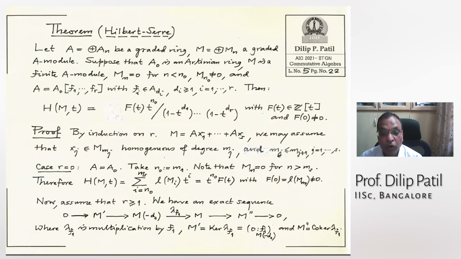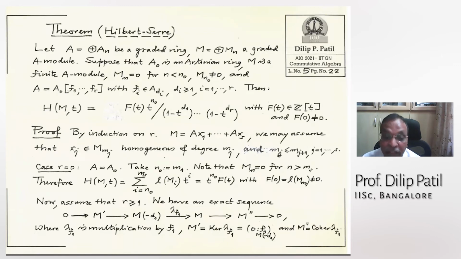And on this graded module, I have taken a multiplication by that f1. Remember, f1 is homogeneous of degree d1. So when I multiply any element here by f1, its degree will increase by d1 exactly. Therefore, the nth homogeneous component of this module will fall inside the nth homogeneous component of M. Therefore, this will be a graded homomorphism.